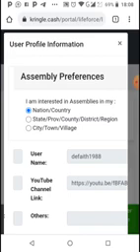You can select the state or city so that at least you can have an assembly to belong to, right?